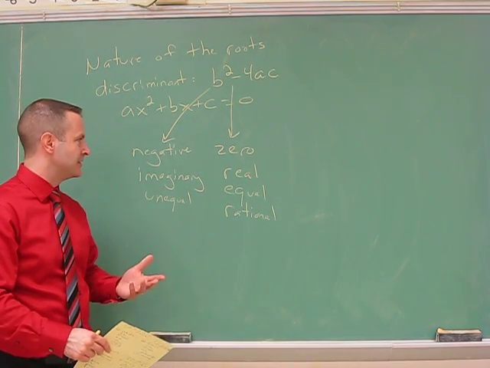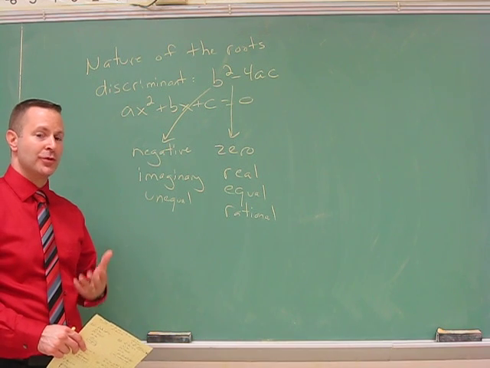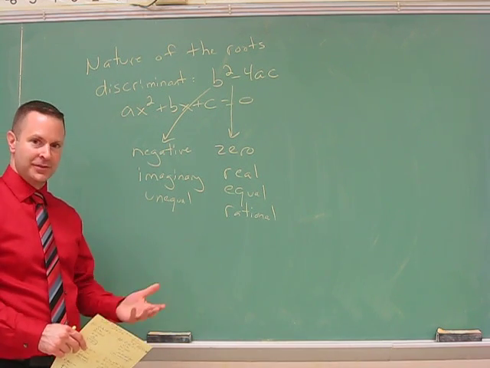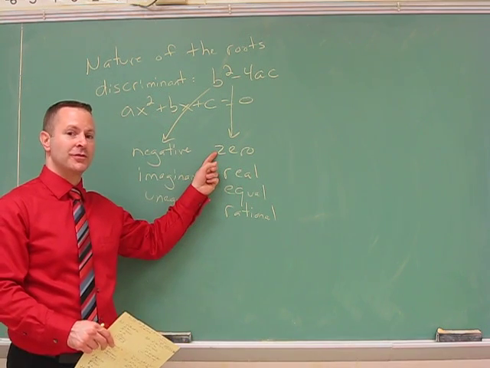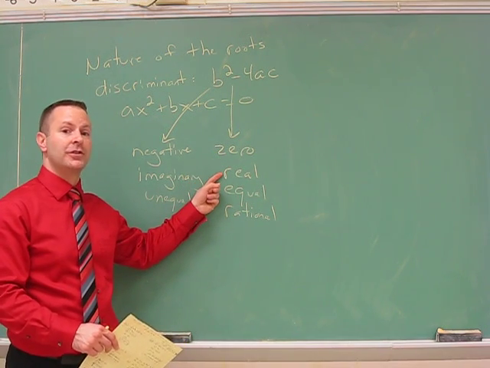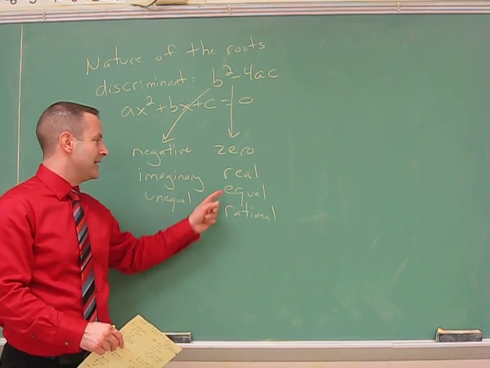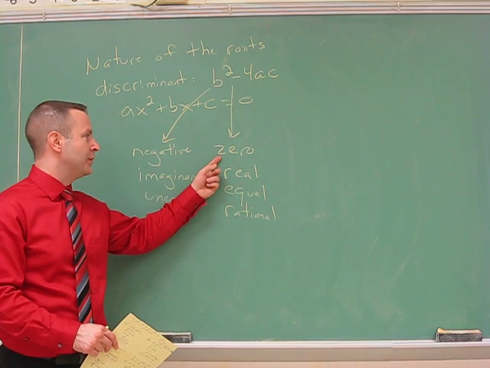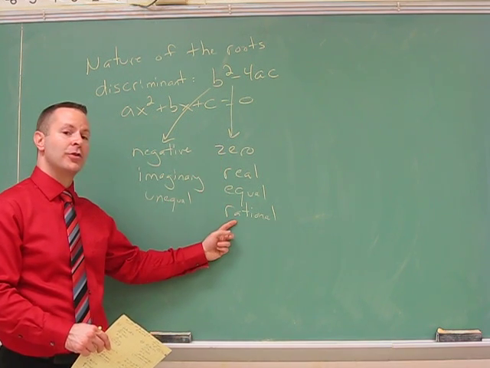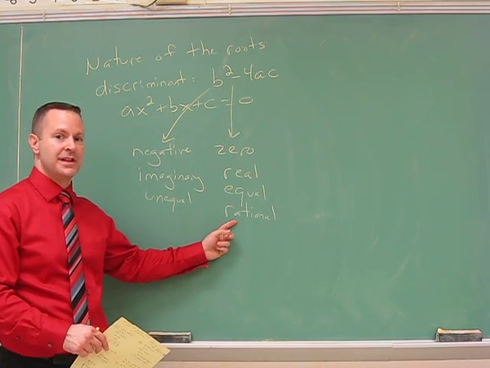The reason for this is, if we try taking the square root of a negative number, it doesn't exist and we get imaginaries. We can take the square root of 0, so that gives us a real number, so that's why it's real. Equal, that's just going to be a 0 value only, and because we can take the square root of 0, that's why the roots would be considered rational numbers if we did it.